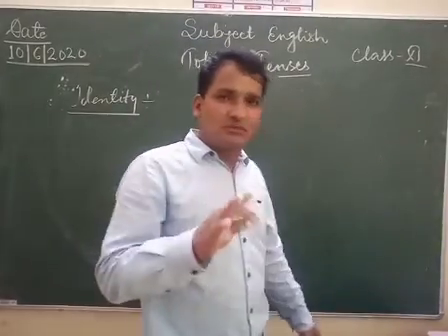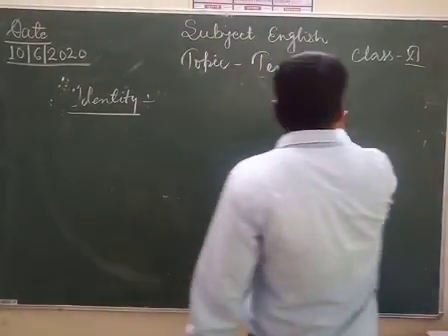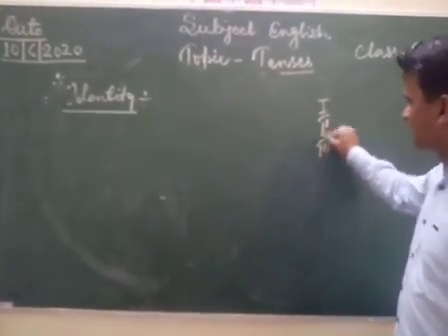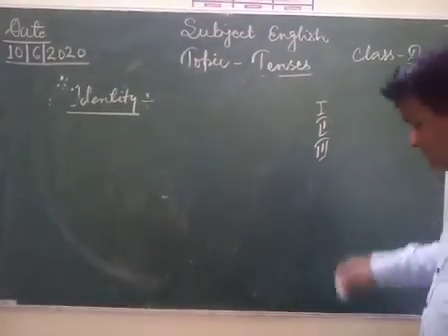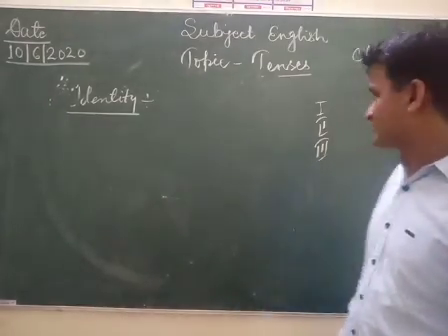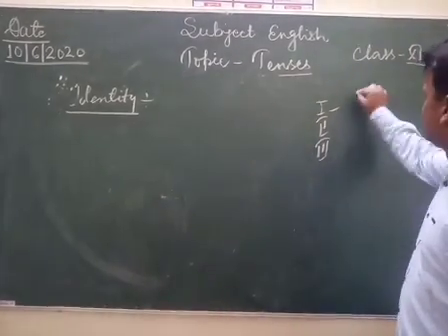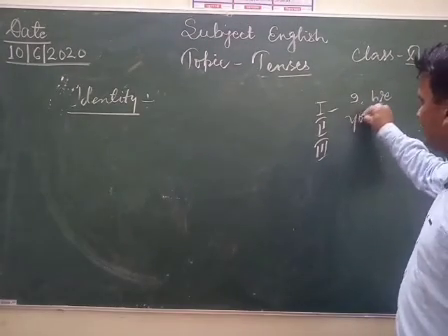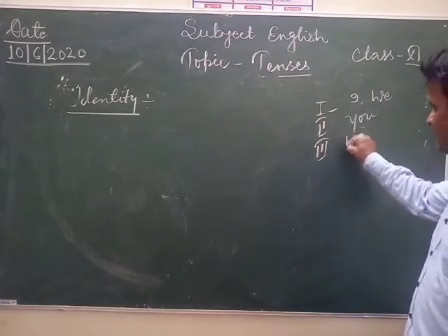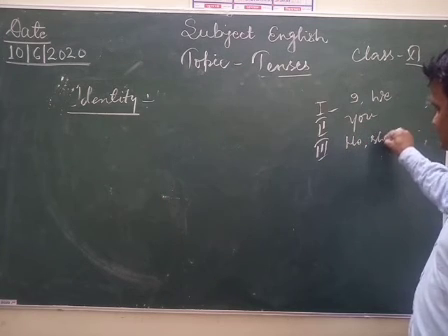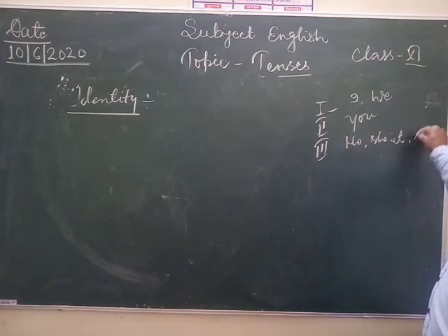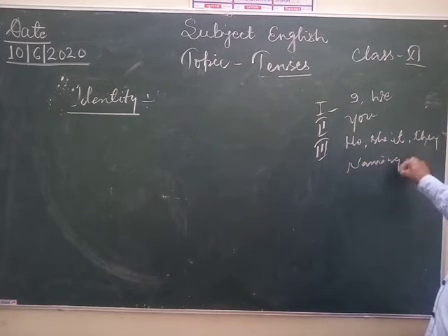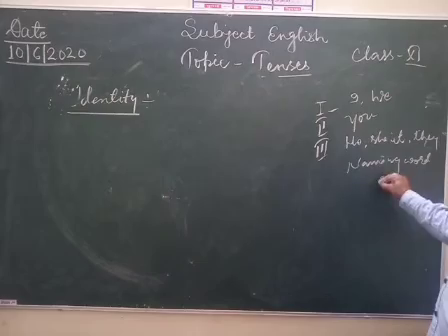There are also three persons in English: first person, I and we; second person, only you; and third person, he, she, it, they, naming words, etc. You have already read about these in previous classes.